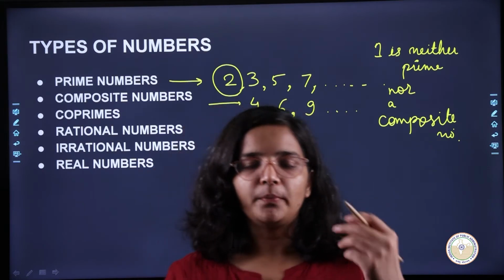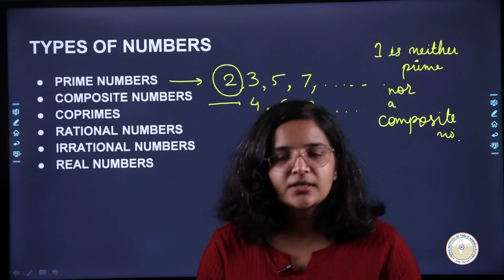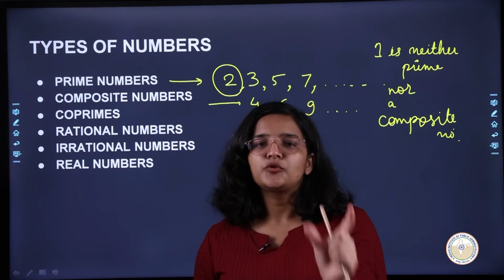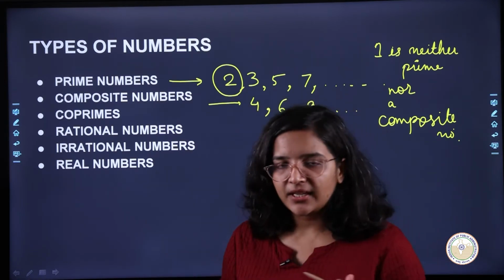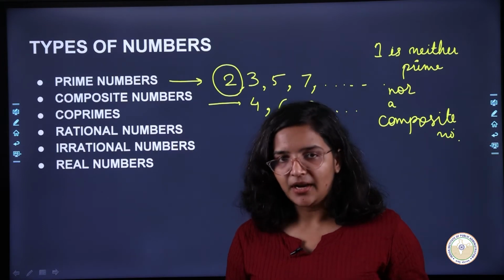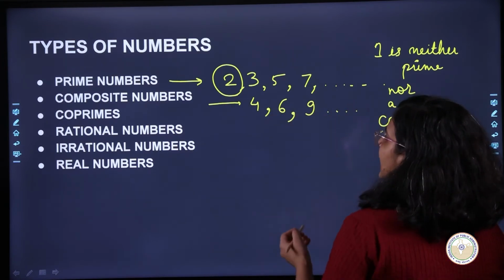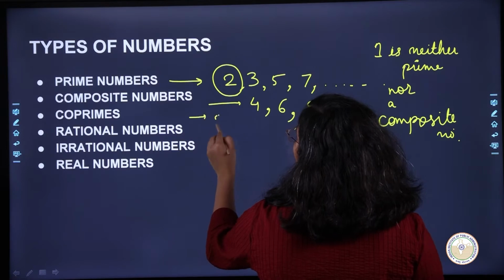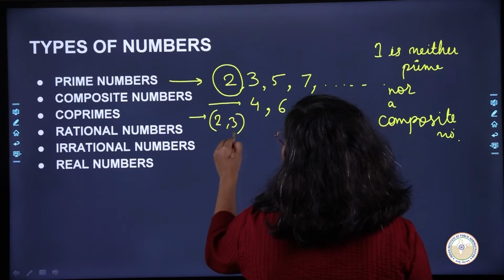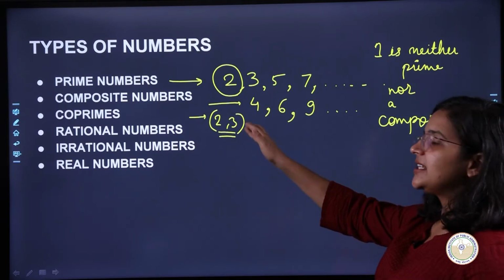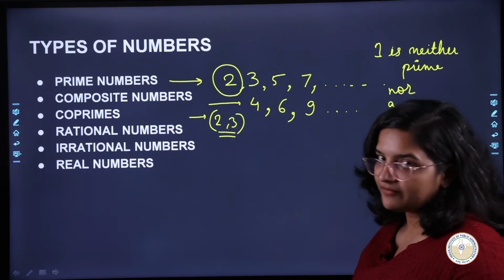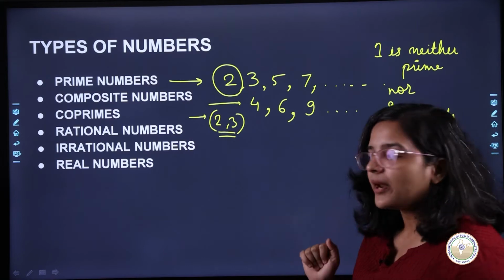Co, there is a word co, meaning a pair of numbers, a set of two numbers which do not have any common divisor, they are not commonly divided by a number. So let's say if I take an example of 2 and 3, this pair I am talking about, is there something common which divides 2 and 3 as well? If the answer is no, then it is a co-prime number.